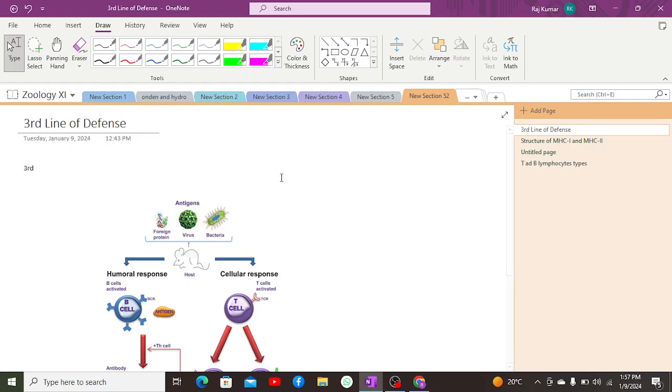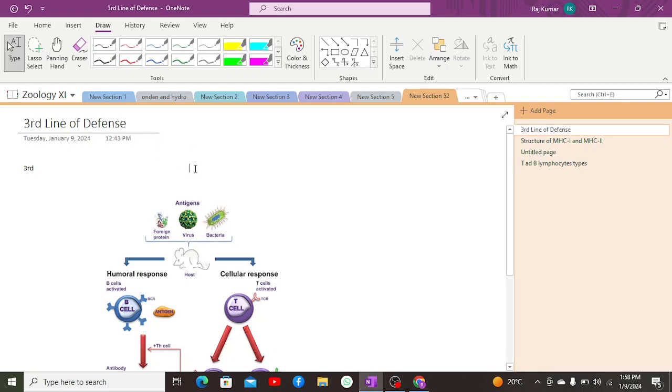The second line of defense says to us that if a pathogen is crossing the first line of defense, then the second line of defense will be acting as a non-specific line of defense to attack the pathogens by phagocytes as well as by cytokines. So as a result of this, this occurs in the second line of defense.